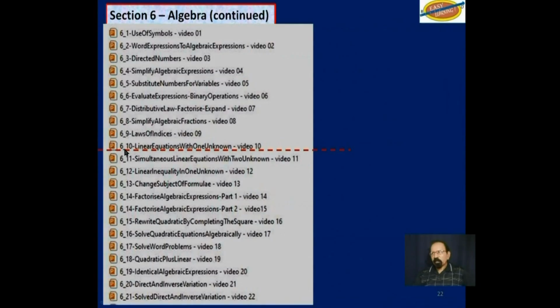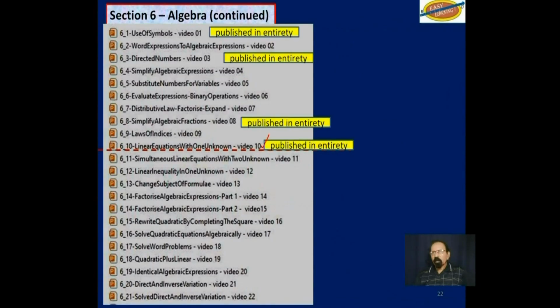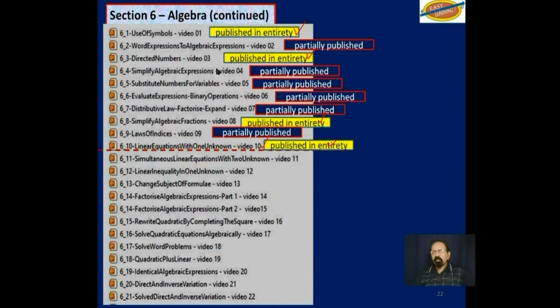So we got this far, to video 10. Out of those 10 videos, these 4 indicated in yellow here have been published in their entirety on YouTube, and these others only partially published. So we are now at video 11.